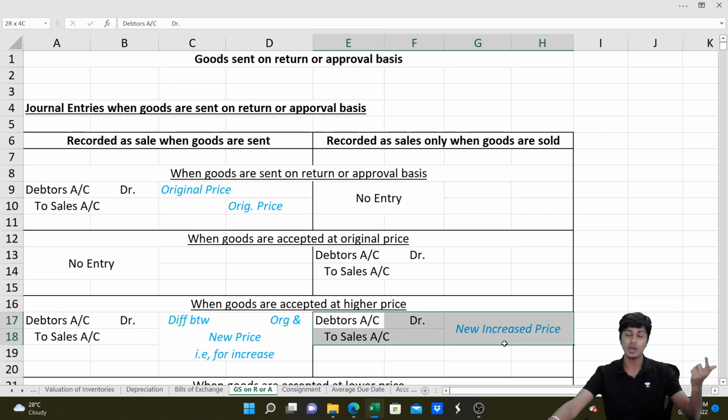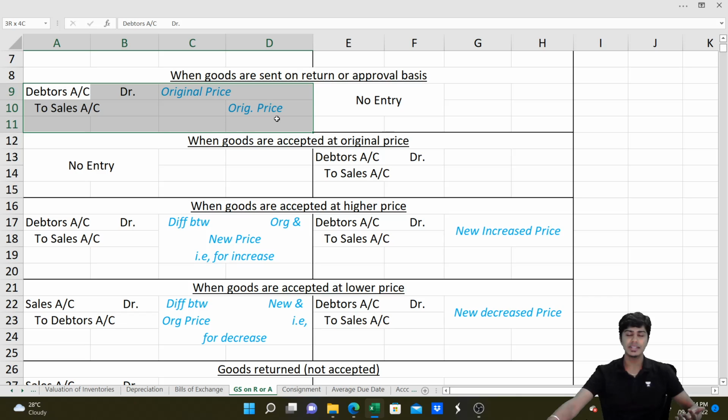However, if it was not entered earlier, you would freshly write the sales entry now at the increased price of 11,000. Or certain times it can also happen that the goods are accepted at a lower price. If it is accepted at a lower price, what would you do? Here you have already written the entry at 10,000. Now they are accepting it at 9,000. You would decrease 1,000 rupees by reversing the entry.